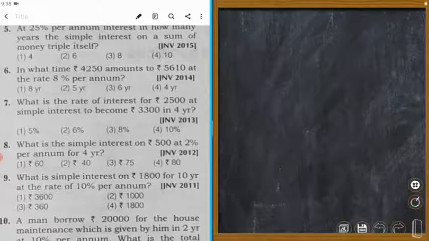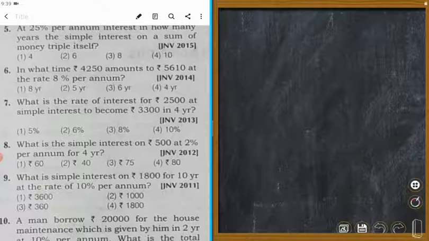Today we shall do some Jawahar Navodaya entrance exam math from Arient publication, and today's first sum begins with number 6, and it is like this. In what time? Rupees 4,250 amounts to 5,610.